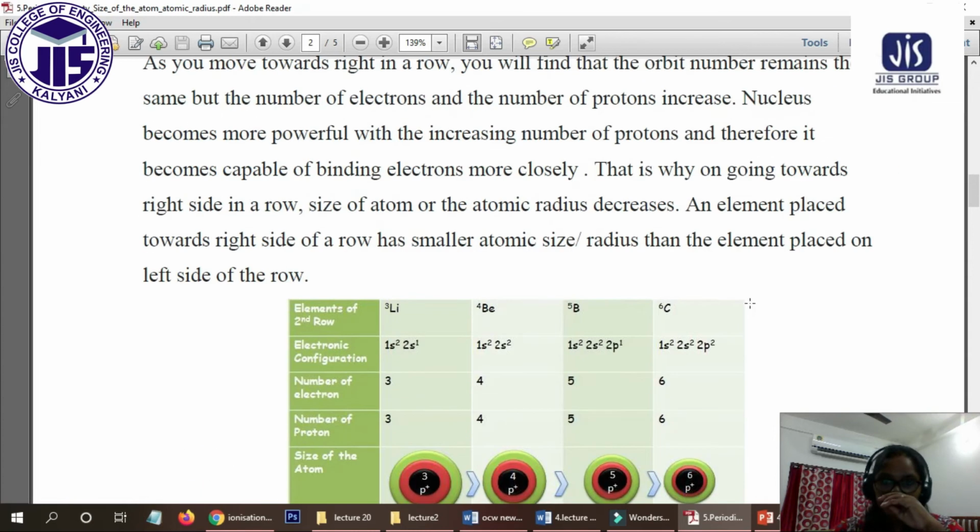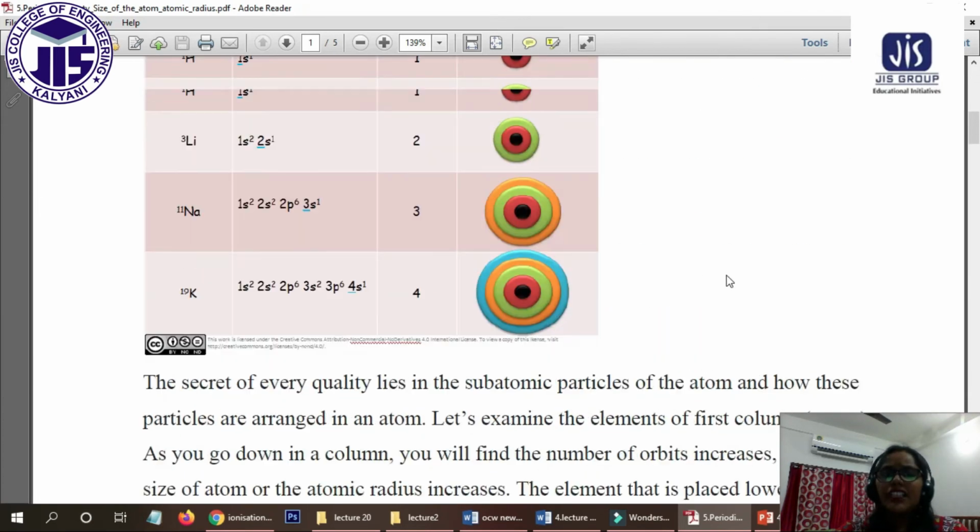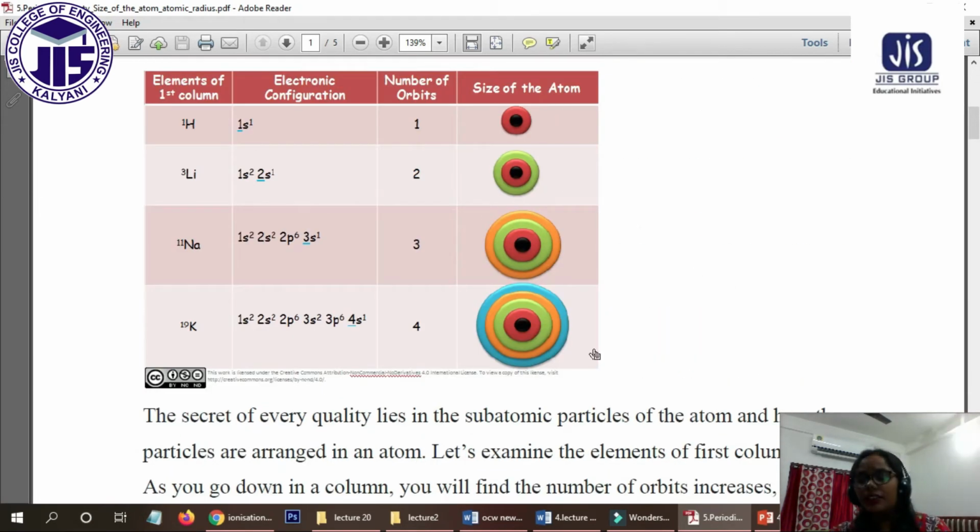And if we go down the group, the extra shells are added. That's why the nuclear charge will not increase that much.